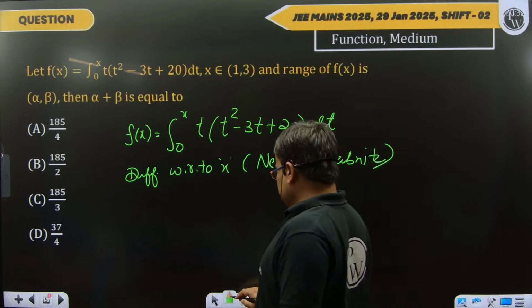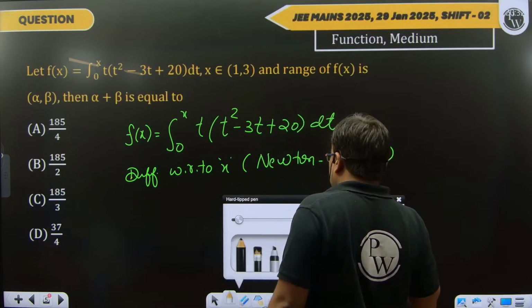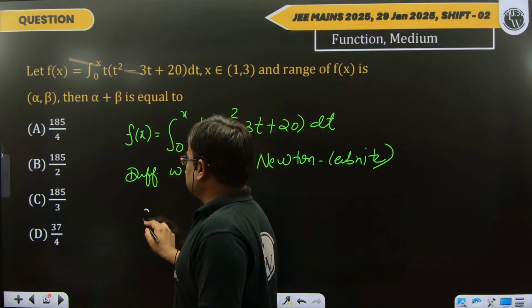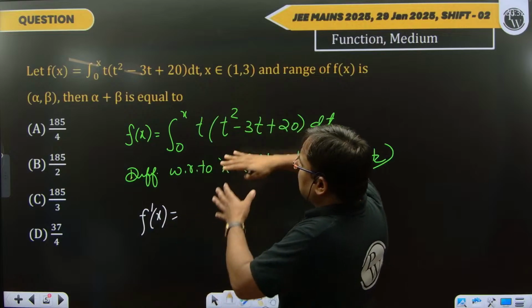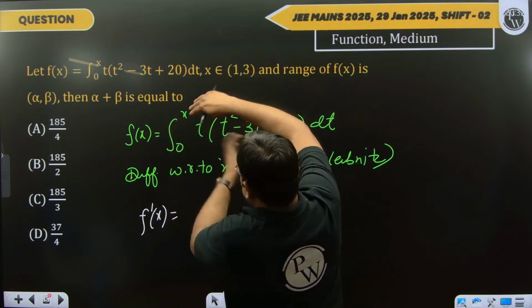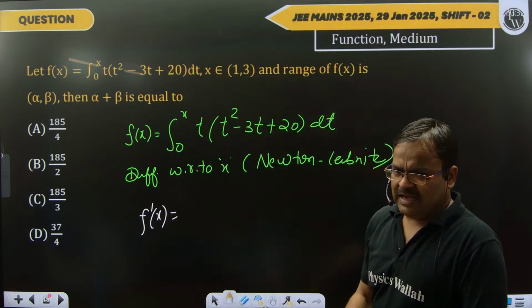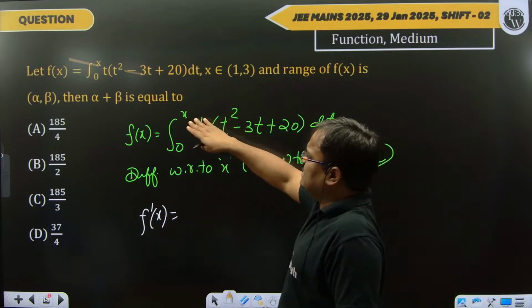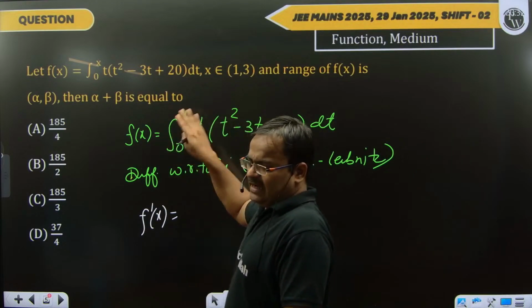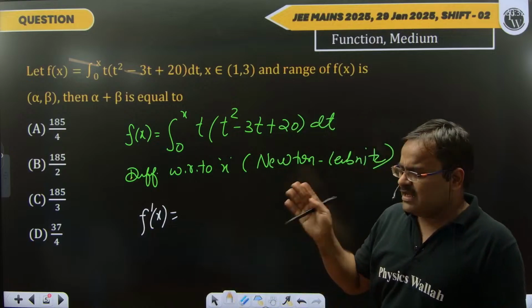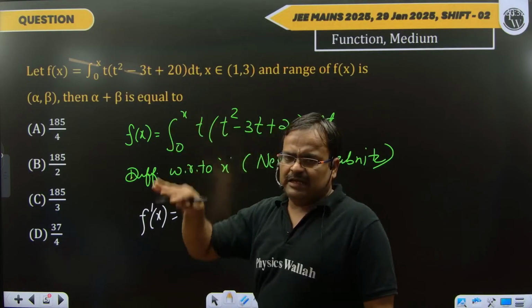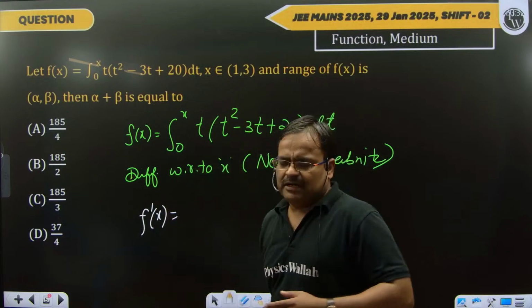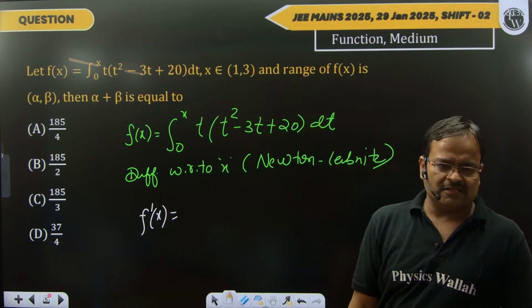So you must apply this rule. If you apply it, this becomes f'(x), and the rule is that you take the value of x in place of t, and then multiply by the differentiation of the upper limit, and then take the minus, replace t with 0, and also take the differentiation of the lower limit.